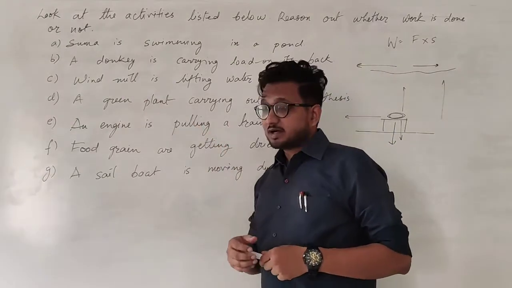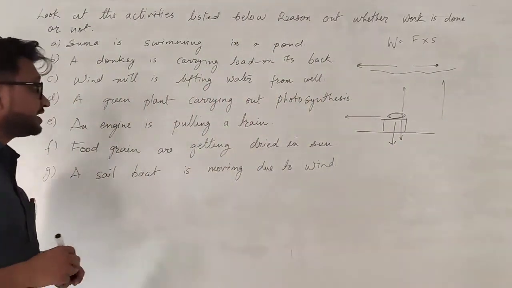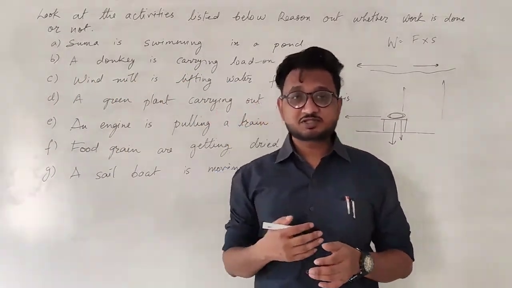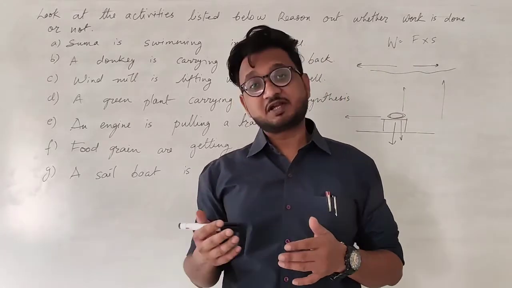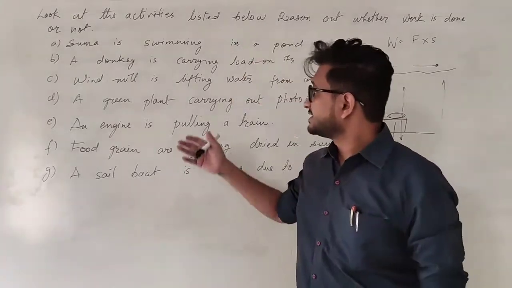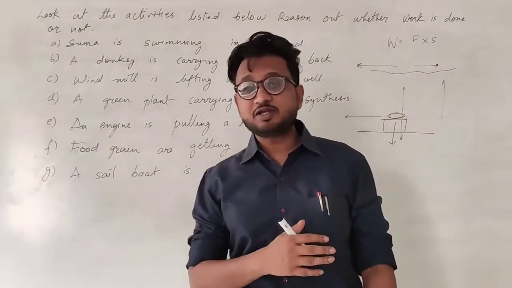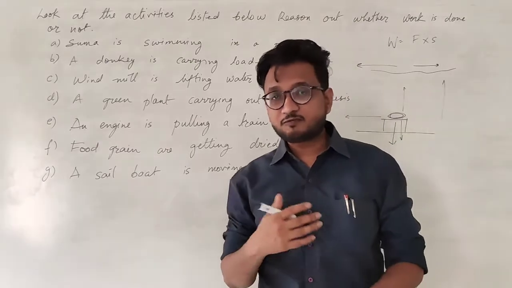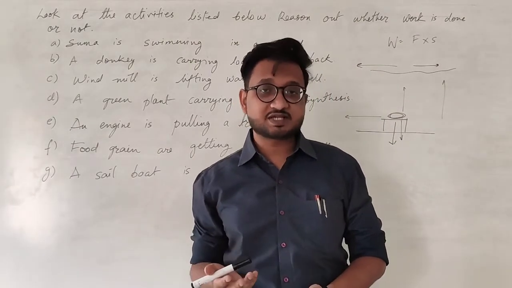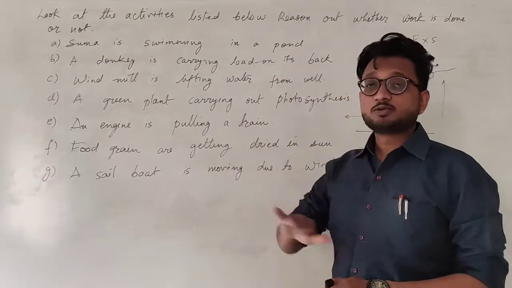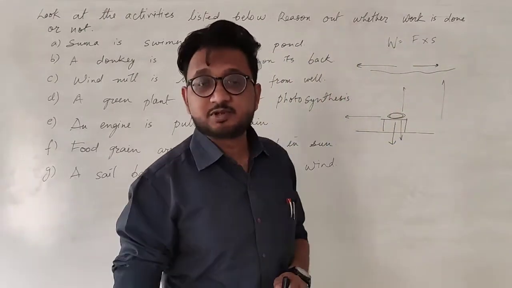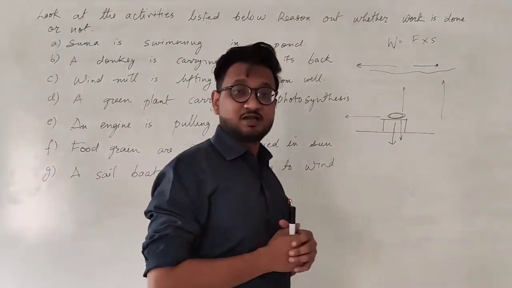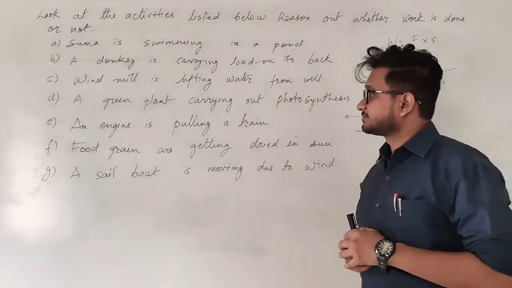The fourth one, a green plant carrying out photosynthesis. So we know that photosynthesis is a process through which the plants prepare the nutrients using the sunlight. In this particular case, the plant is going nowhere. It is situated at the same place, no force is being applied and no displacement is happening. So in this case, no work is done. No force applied, no displacement happening. So no work is done in this particular case.